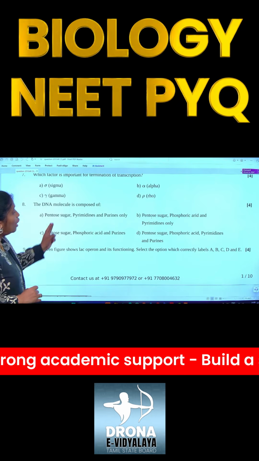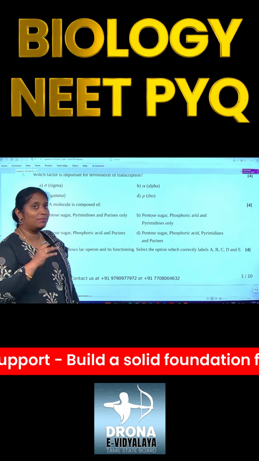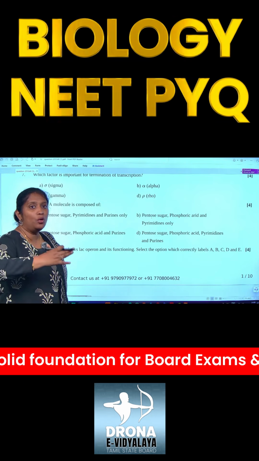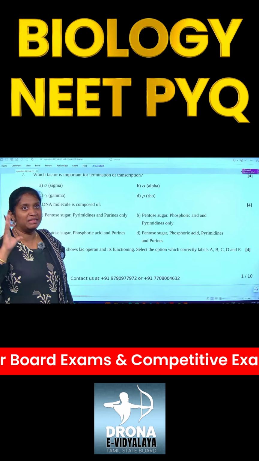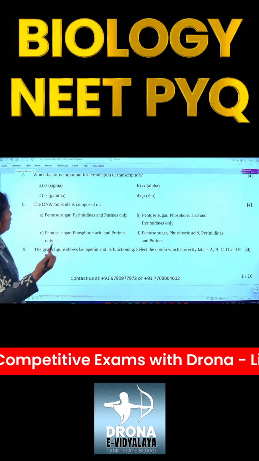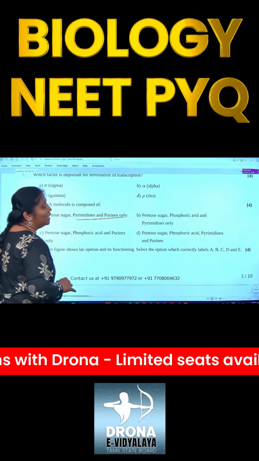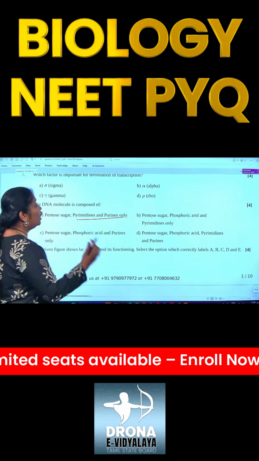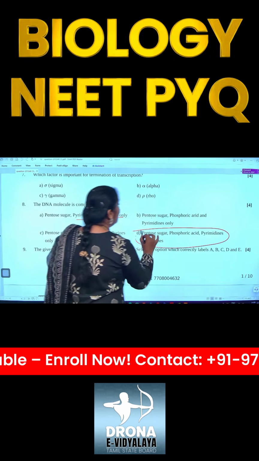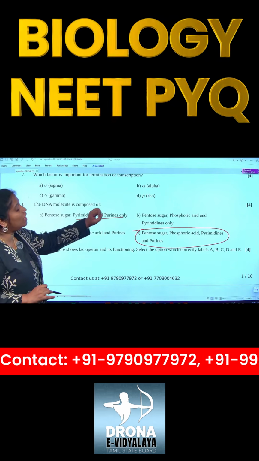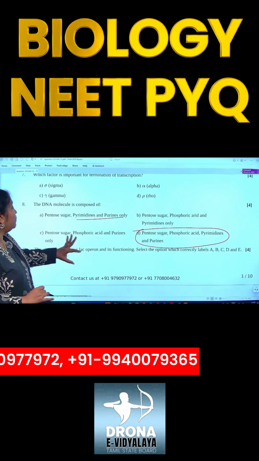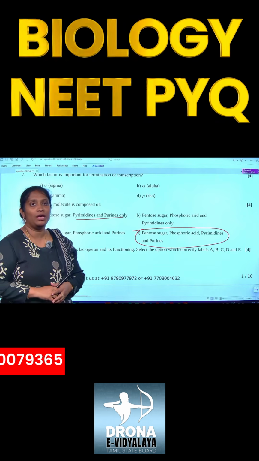If you remember, among nitrogen bases, a purine will always pair with a pyrimidine, which we know clearly. In the option given, pyrimidines and purines are given, but the phosphoric acid is missing. So the correct option is going to be D, where we have everything: pentose sugar, phosphoric acid, pyrimidines and purines. That is going to be option D.